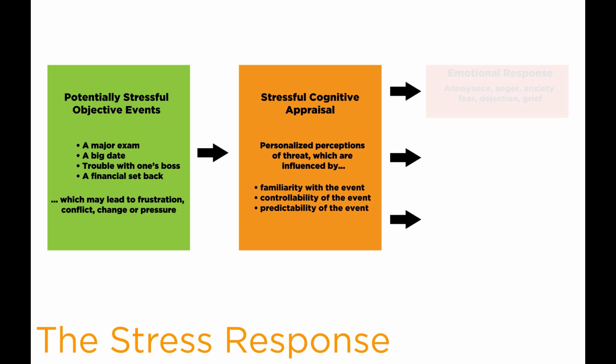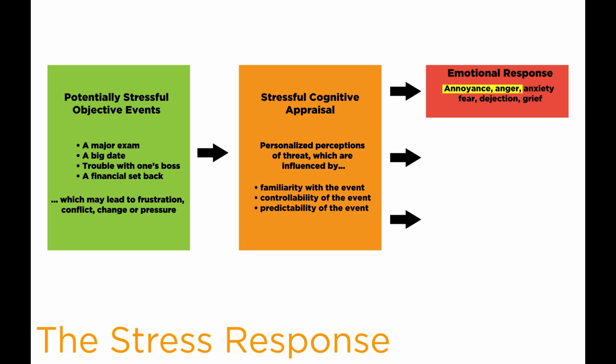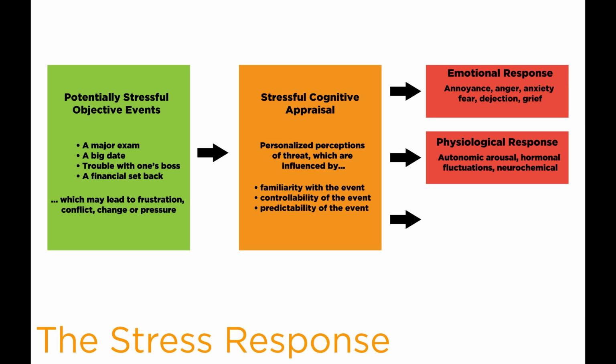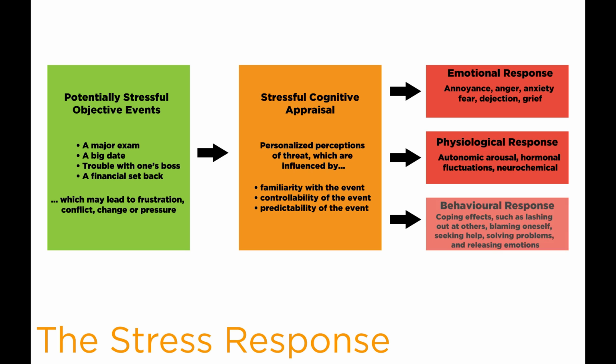One will experience an emotional response to the stressor, such as annoyance, anger, anxiety, fear, dejection, or grief. One will experience a physiological response to the stressor, such as autonomic arousal, hormonal fluctuations, and neurochemical changes. And one will experience a behavioral response to the stressor, such as coping efforts, including lashing out at others, blaming oneself, seeking help, solving problems, and releasing emotions.